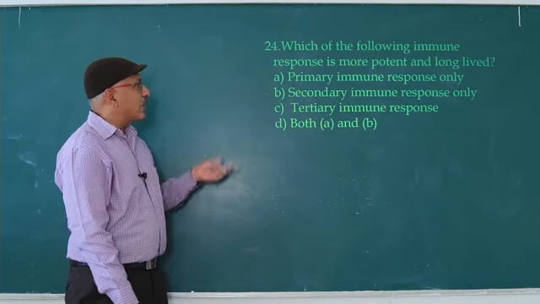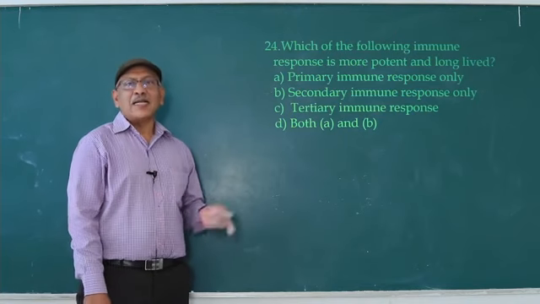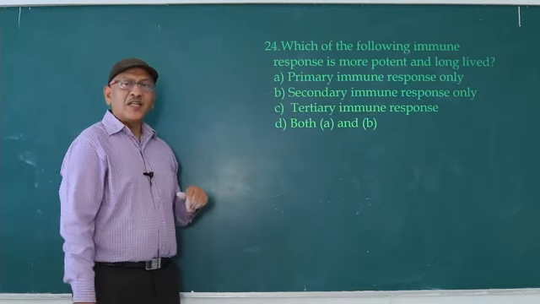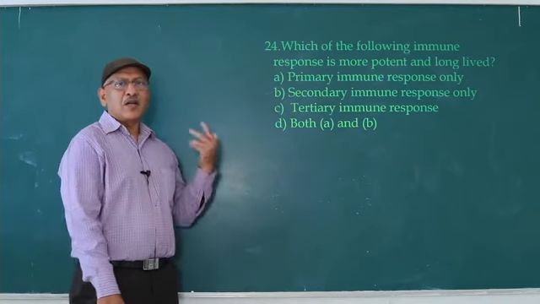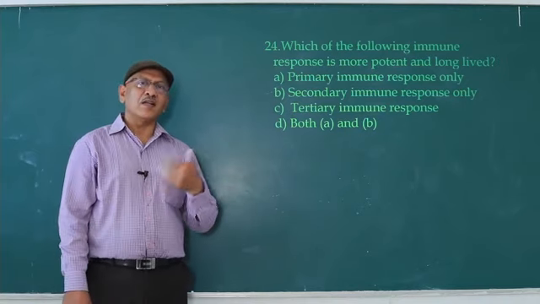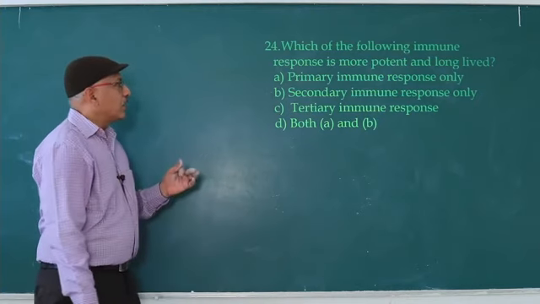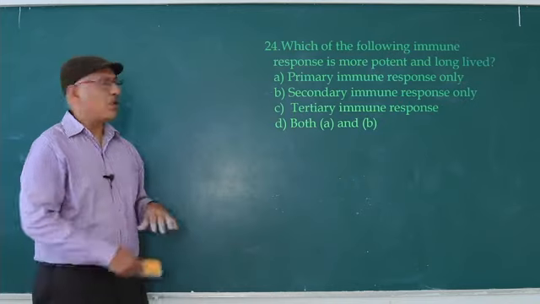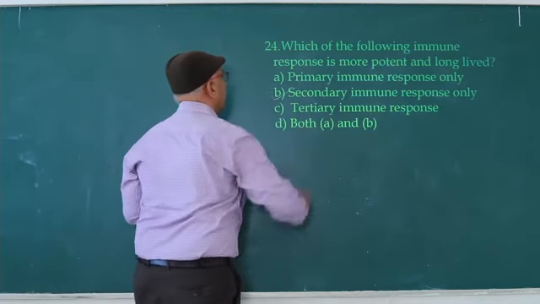So that is known as secondary immune response or anamnestic immune response. No tertiary. Third time entering, we also call it secondary. Fourth time also entering, secondary only. So that is secondary immune response or anamnestic immune response. So the answer is B.